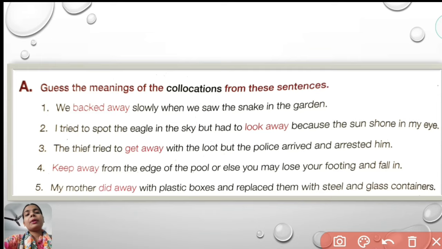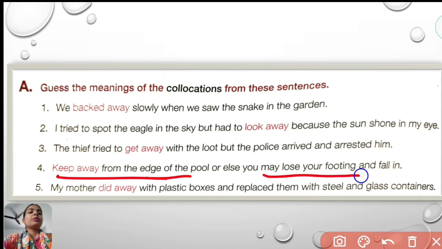Next is, keep away from the edge of the pool. Edge of the pool means the shore of the pool. What is the meaning of keep away? Keep away means to stay away from the place where it is dangerous to stand. You may lose your footing and fall in. Footing means the balance of your foot, and you may fall down.